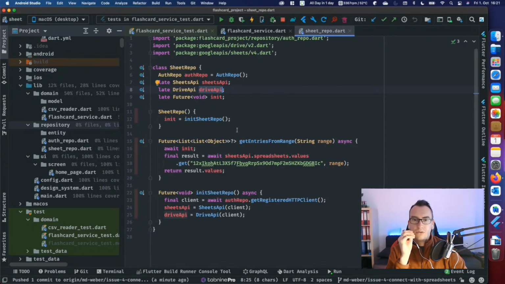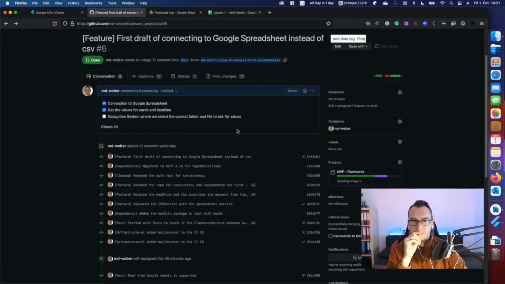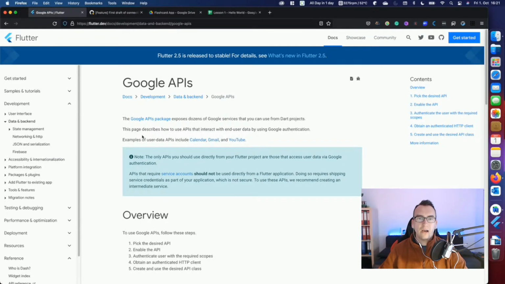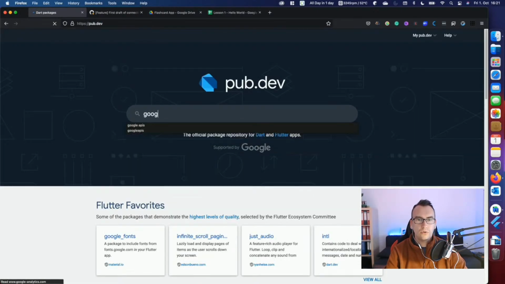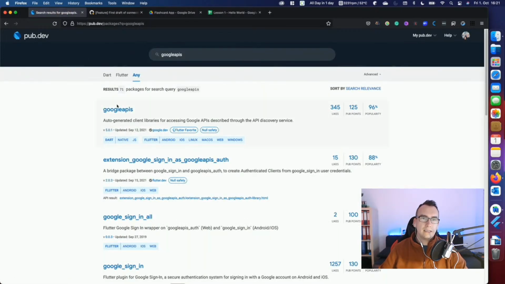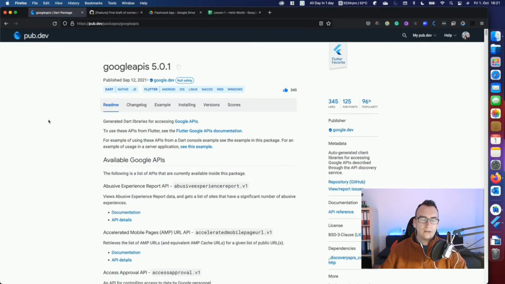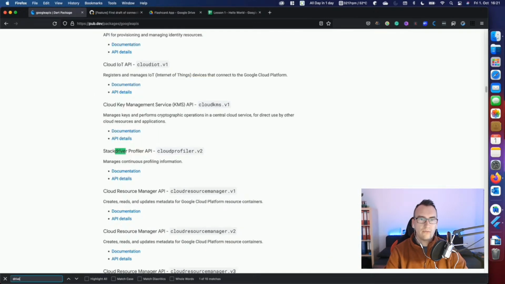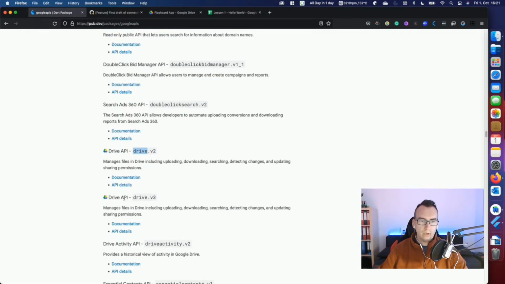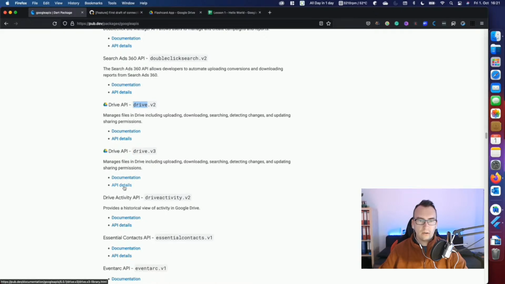So, how to start with that? The first part is to go to the Google APIs page again. So we have the pub.dev file there, Google APIs. And here inside we knew that there is, what was it? We have Drive. Exactly. So we use the Drive API 3.3.